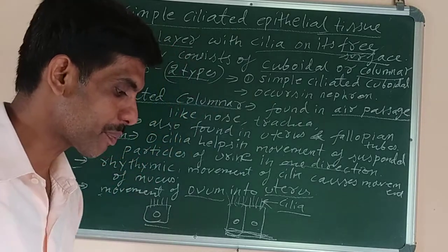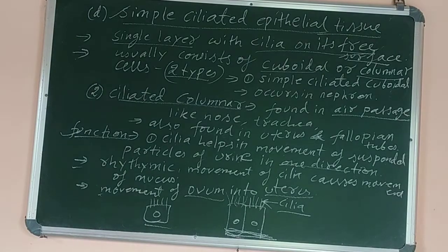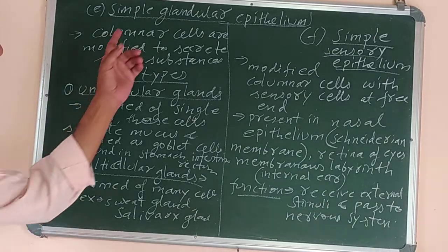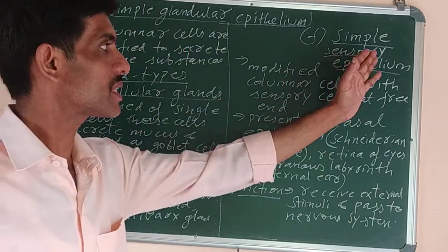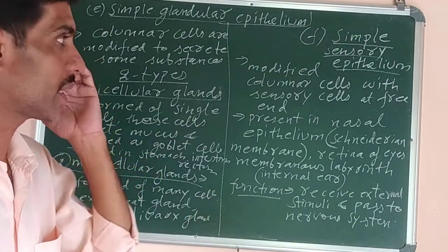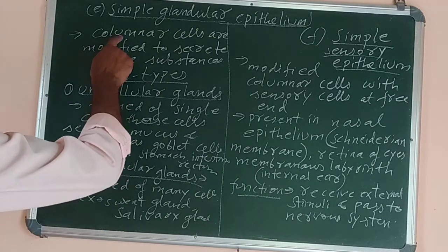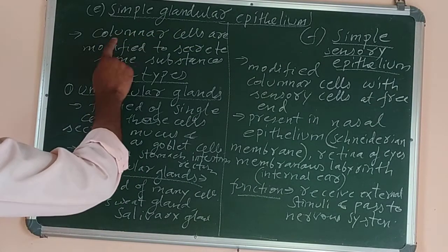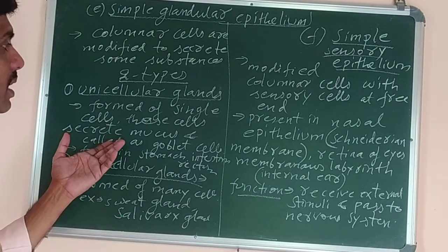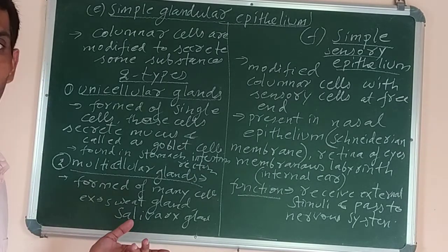Now we have the simple glandular tissue and the sensory epithelial tissue. Two more tissues are left. The last ones are simple glandular epithelial tissue and simple sensory epithelial tissue. Then all simple epithelial tissues are completed. In simple glandular epithelial tissue, the cells are columnar cells, and they are modified to secrete some substances. Which substances? Some secretions in the form of saliva or in the form of sweat, depending on the type of gland it is.